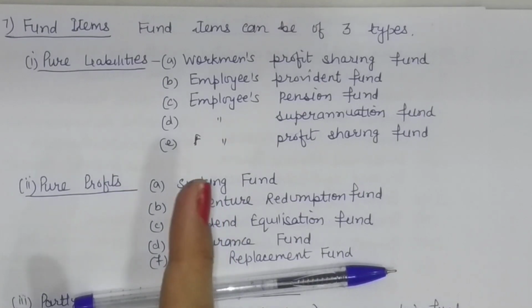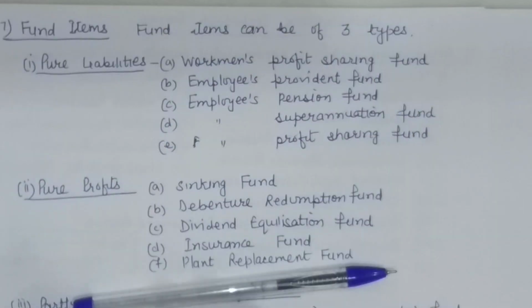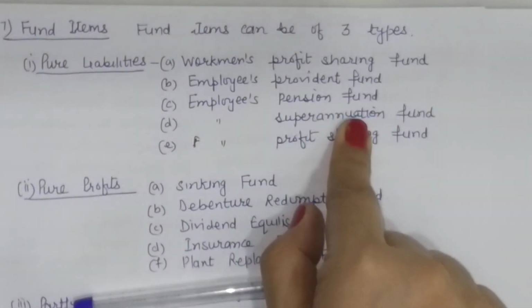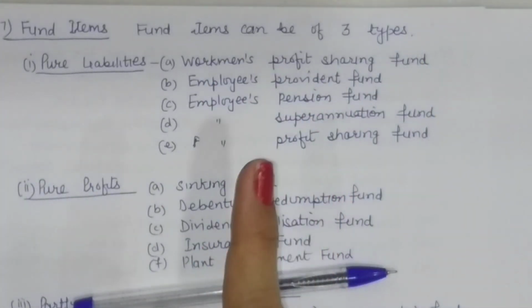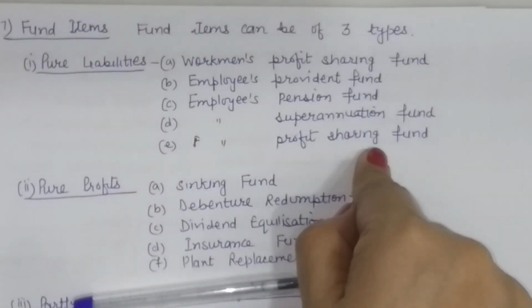By name we know that these funds are to be paid to the employees whenever they are retiring or as per the terms of the company. So there is no doubt about that. If you have a pension fund, it is to be used only to give pension to the employees. You cannot use it for any other purpose. It means this fund is a pure liability.